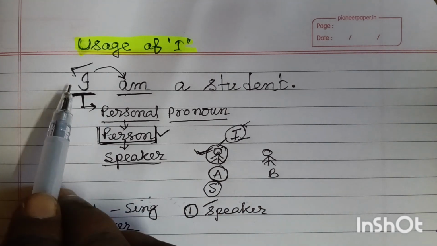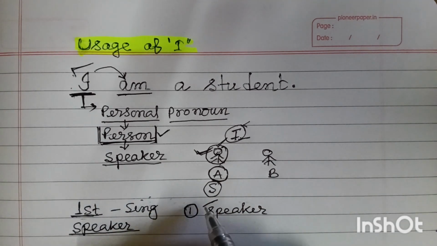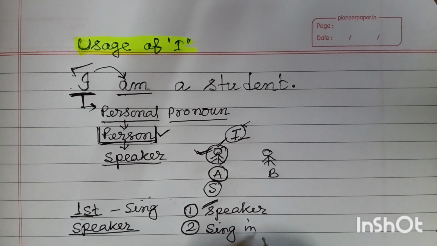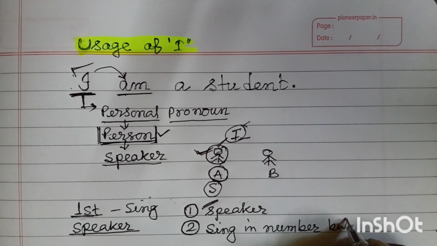This is the first condition: this term has to represent the speaker. And the second one is that it is singular in number, but plural in nature.